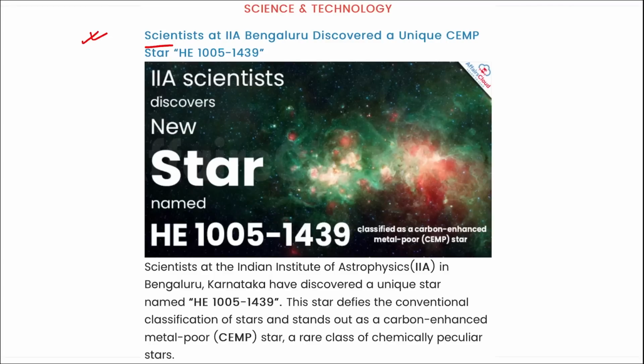Next is also important and interesting. Recently, scientists at IIA Bangalore have discovered a unique CEMP star that has been named HE1005-1439. What is interesting about this star is that this is the first time scientists have discovered such a star formation process. Scientists discovered an object that shows signs of having formed through a combination of two different neutron capture processes. So just remember, this is a new kind of discovery.